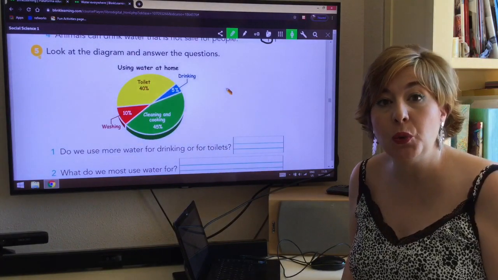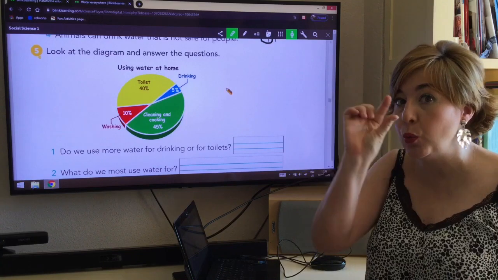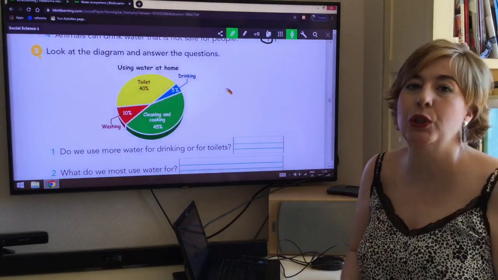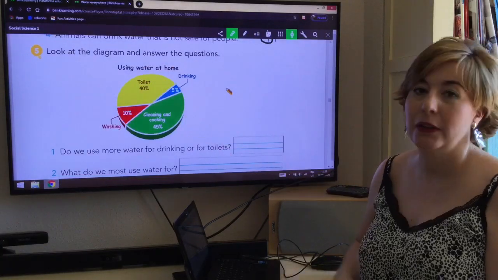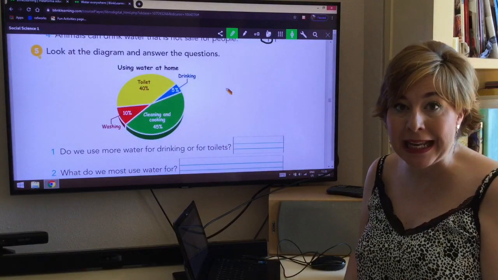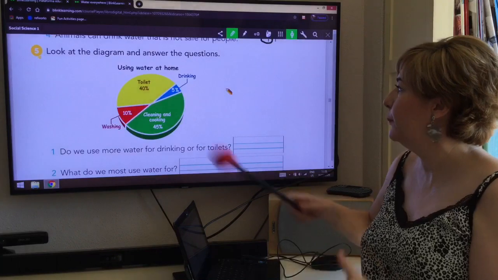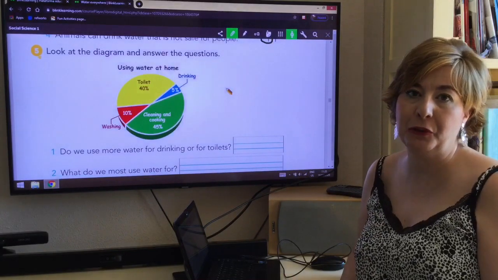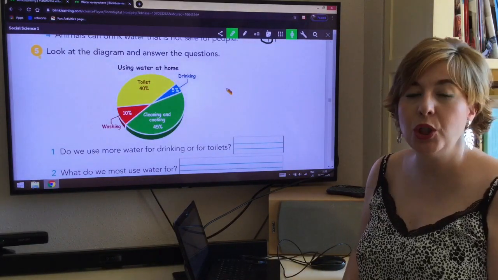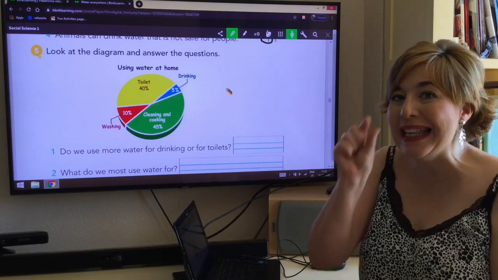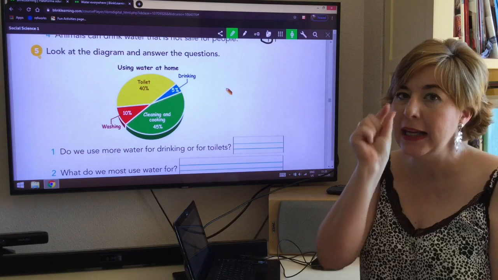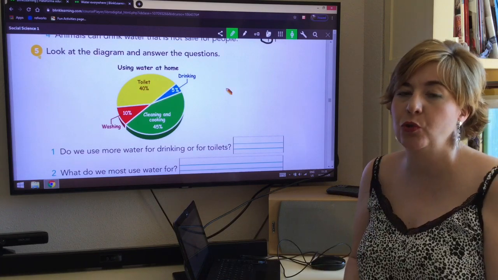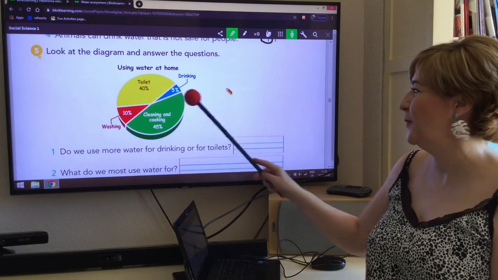And what do we use less water for? Look at the picture. We use less water for drinking. What do we use a little bit more water than for drinking? For washing. Well done.